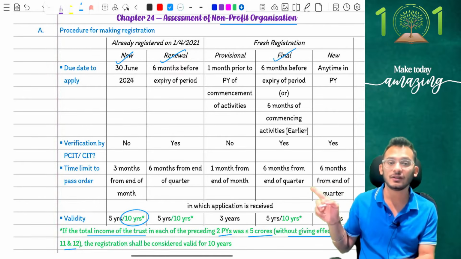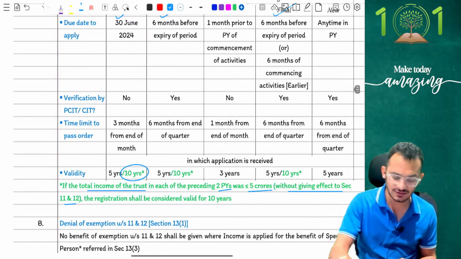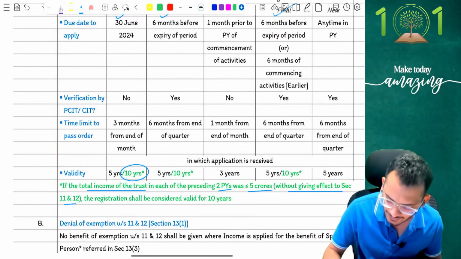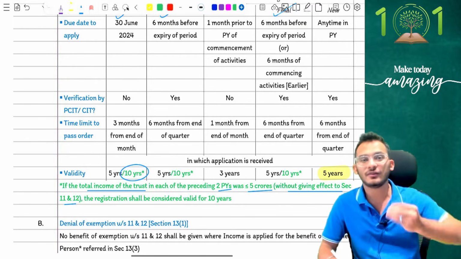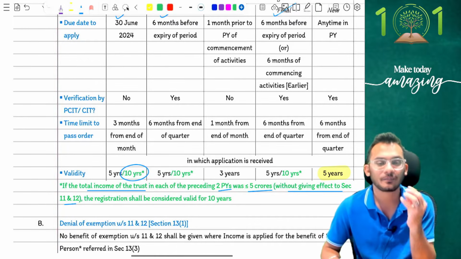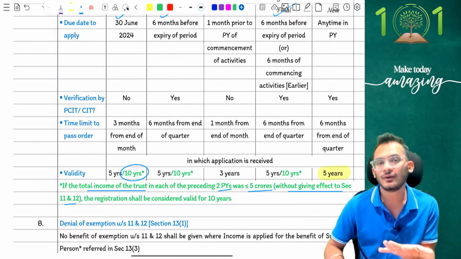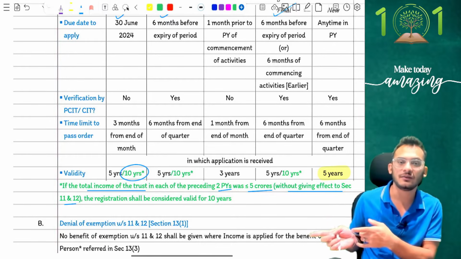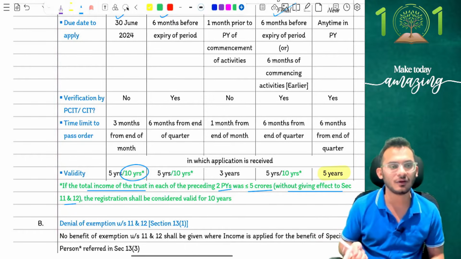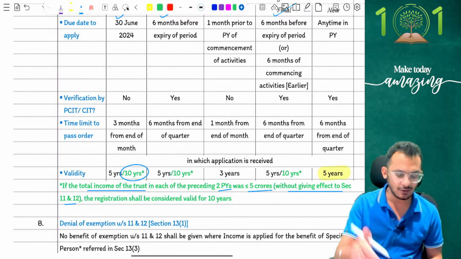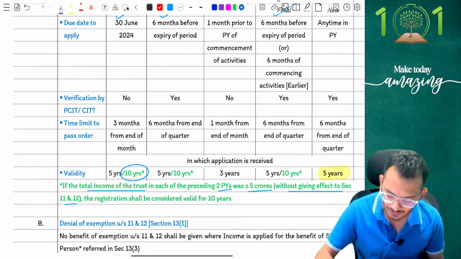But if you're applying for the very first time, then in that case, it is not going to be 10 years. You will only be given 5 years, because understand, when you're applying for the very first time, you have never even been registered earlier. I don't know what your total income would have been if I would have given you exemption. So this is only for people who are already a charitable organization and are requesting a renewal. Expect a tricky question around this.